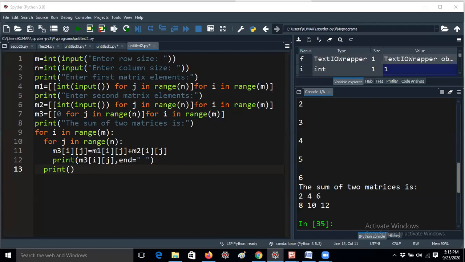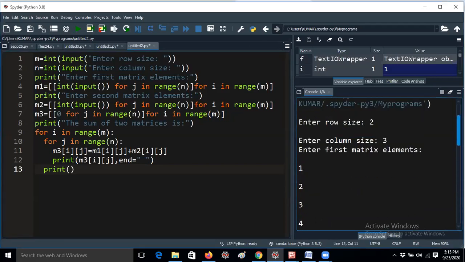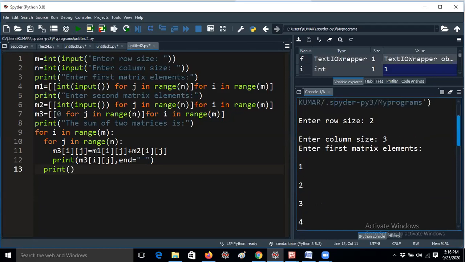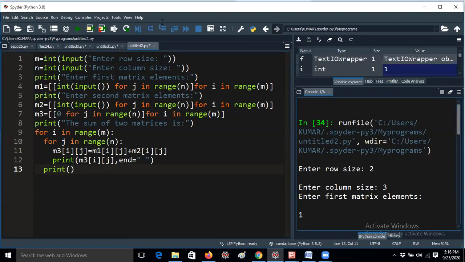Hello. Yes, sir. Am I audible, sir? Yes, you are audible now. Okay, please continue. I have given the elements like 2, 3. You can take any number. If you're taking 2 by 2 also, I will explain in that way. So all participants, can you please confirm her voice is clear to you? Please confirm anyone. Yes, your voice is audible to them. No problem. You can go ahead, please.